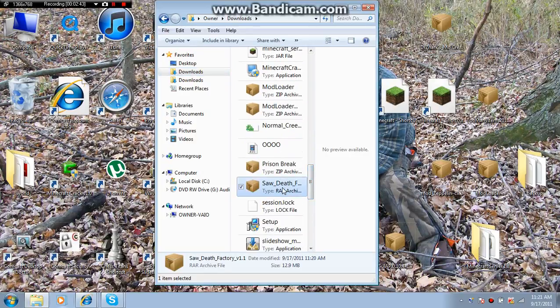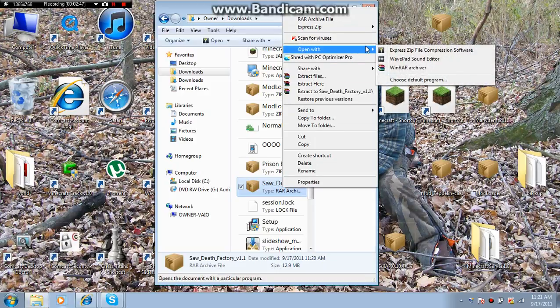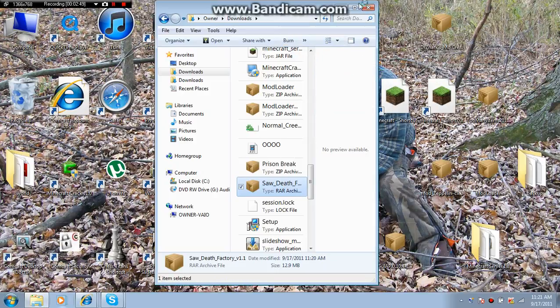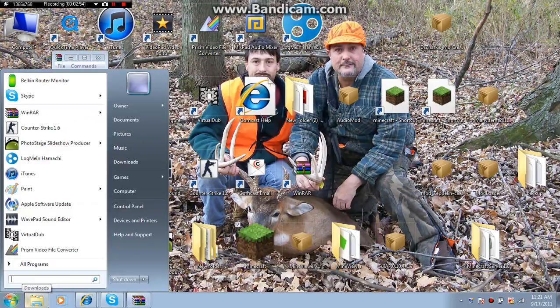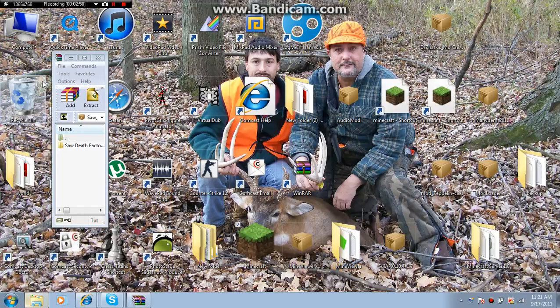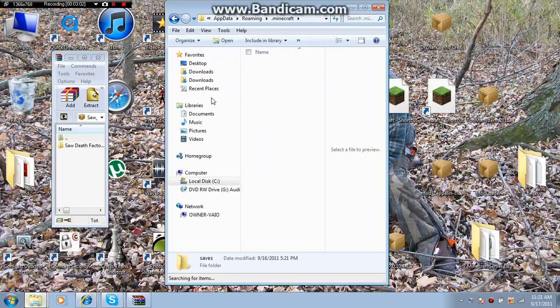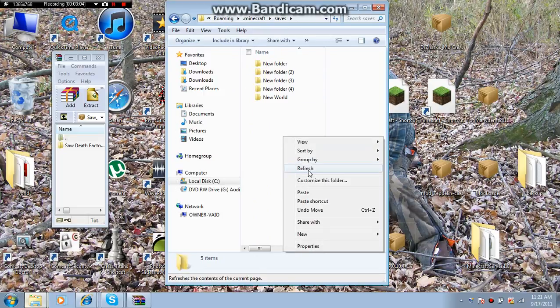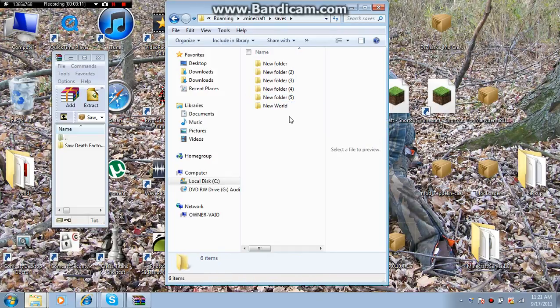Right here. Down here, you want to go to AppData. Go in here. Go to saves. You want to make a new folder. In that folder, go to here.